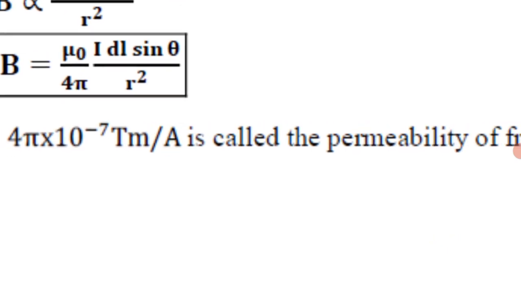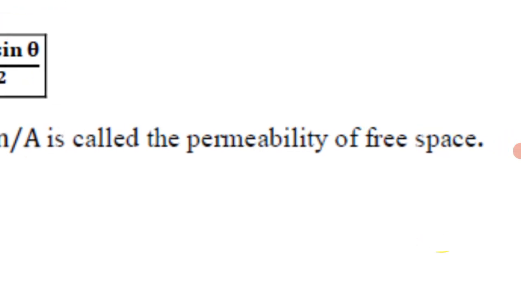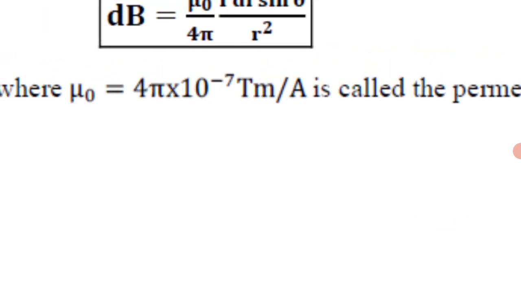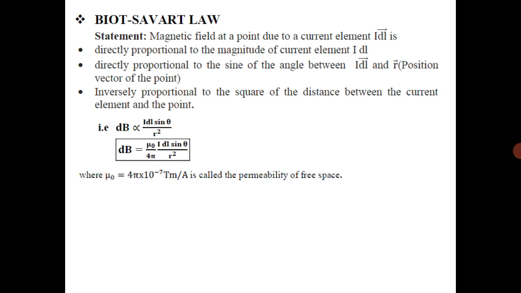This mu naught is called the permeability of free space. Okay.